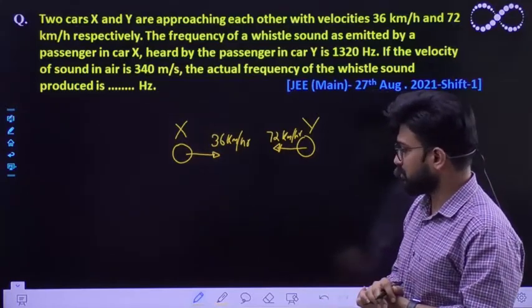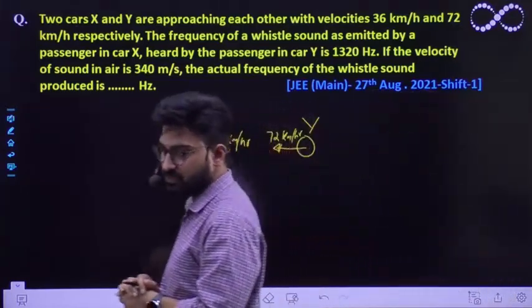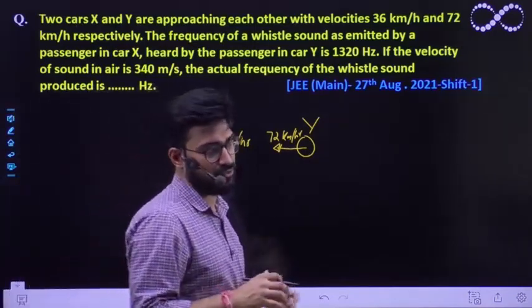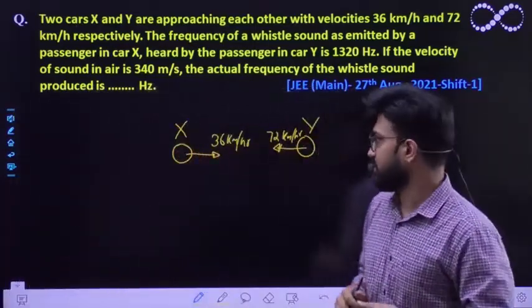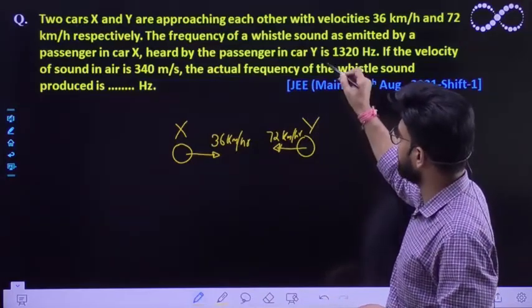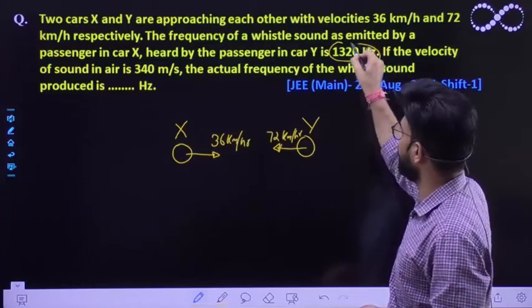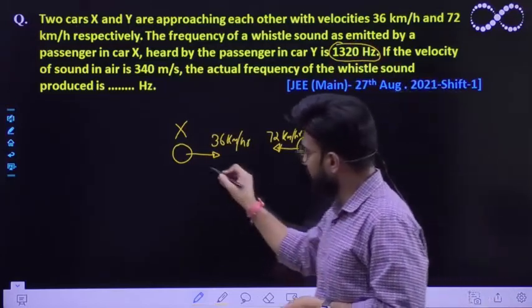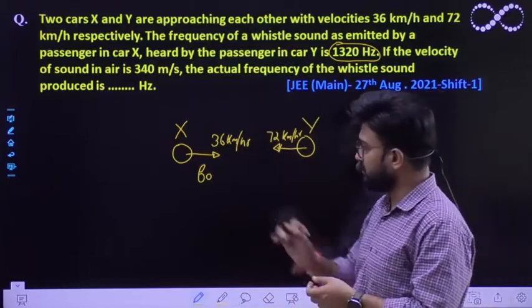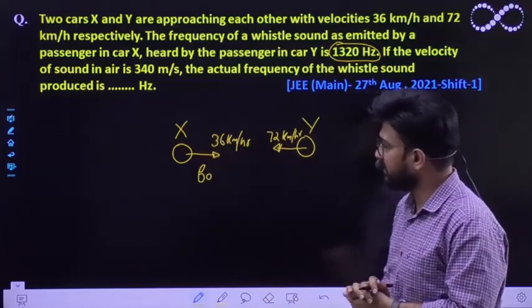So this is a question on Doppler shift, there will be a shift in the frequency, and we'll make use of the Doppler equations to solve this question. The person in car Y hears this much frequency. Let the original frequency sent by the person in car X be F0.